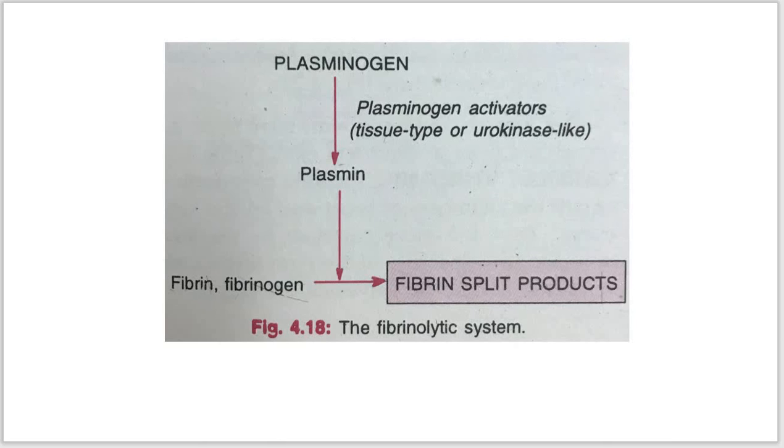The other parts we will discuss in the next lecture: hypercoagulability of blood, alteration of blood flow, and the various types of thrombosis. We can discuss these points in the next lecture.